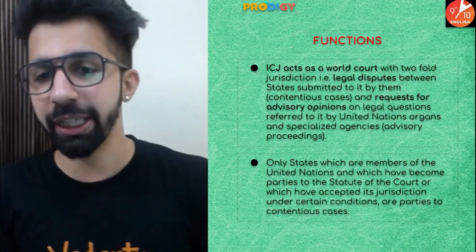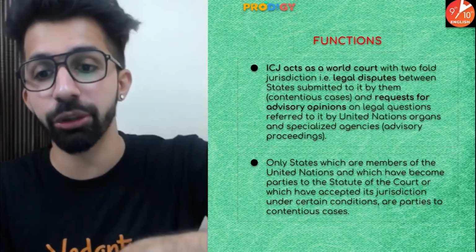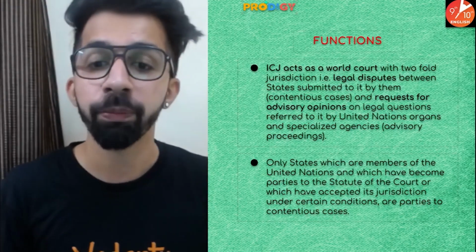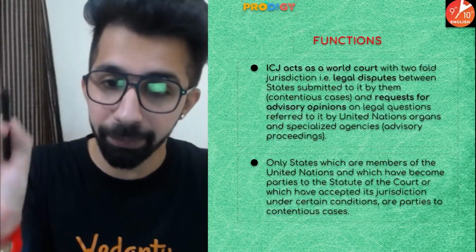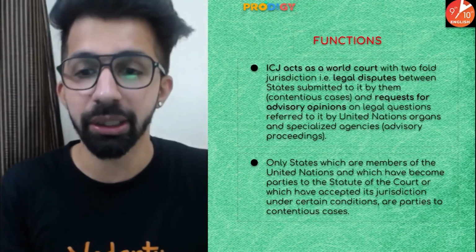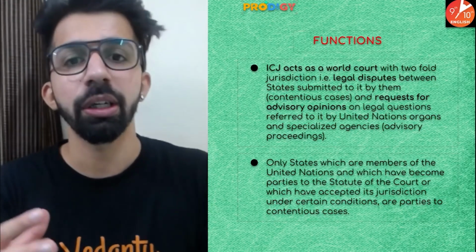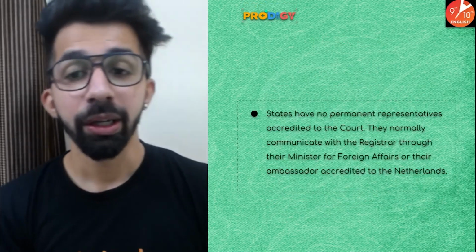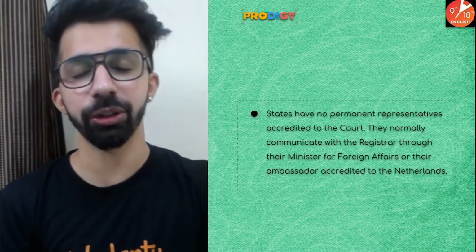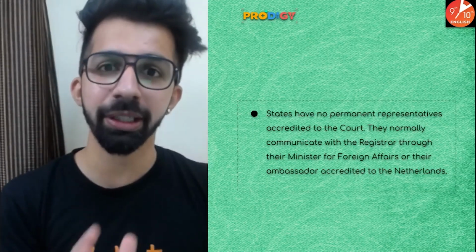Only states which are the members of United Nations and which have become parties to the statute of the court. Guys, statute means a written law of the court. Or which have accepted its jurisdiction under certain conditions are parties to contentious cases. Guys, contentious cases means arguments. Now, guys, the states have no permanent representative authorized to the court. Means states do not have any representative in the court.